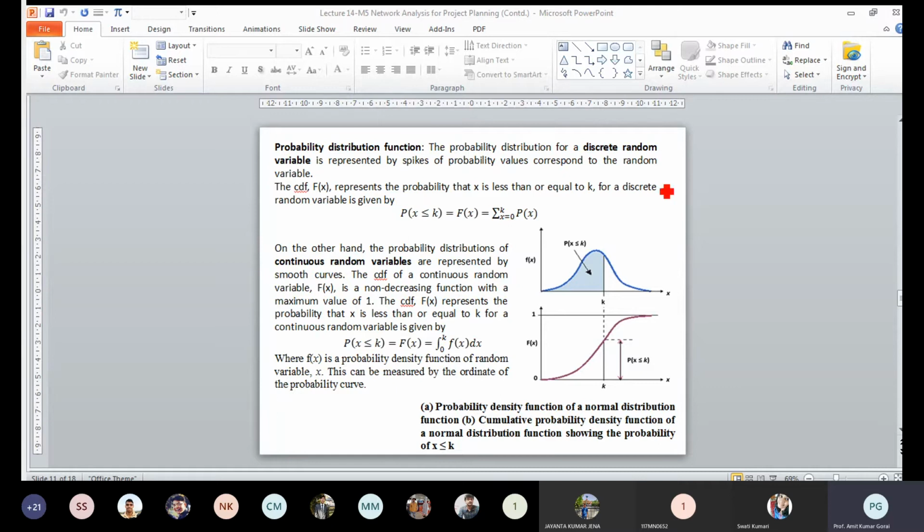And here you can see the probability representing, suppose x is less than or equal to k, so this shaded portion is representing the probability. So you have to calculate the area under this curve. This is the cumulative probability distribution function. This is the F(x) value we get for x less than or equal to k, and this value represents the probability. So this is a normal probability distribution function, and this is simply the definition of the probability distribution function.